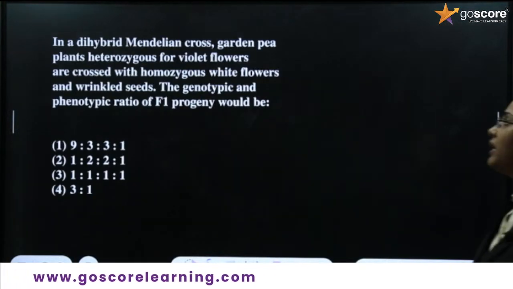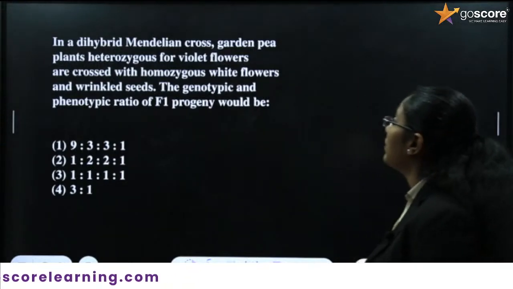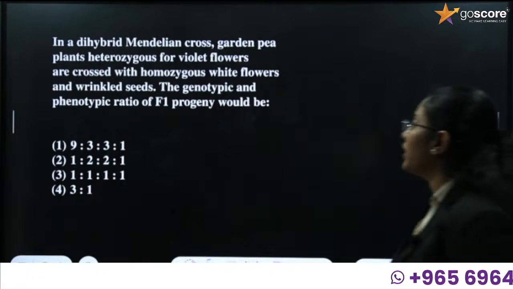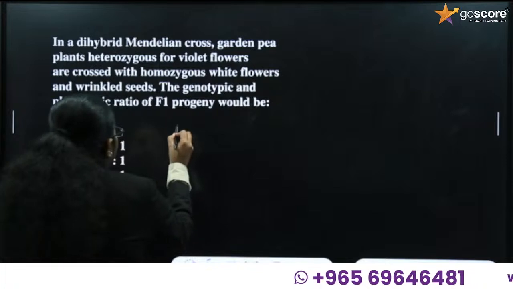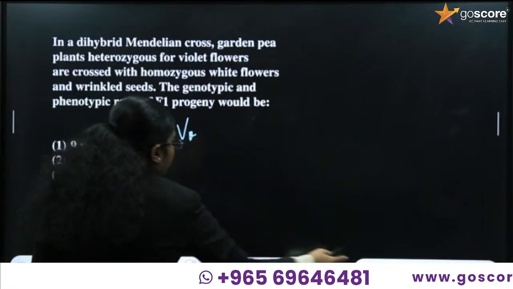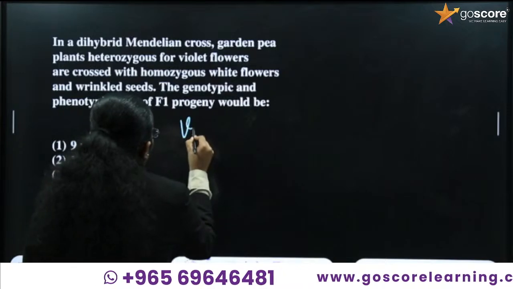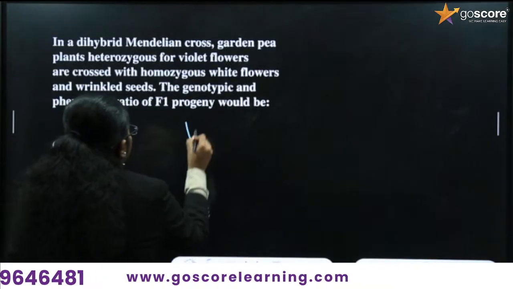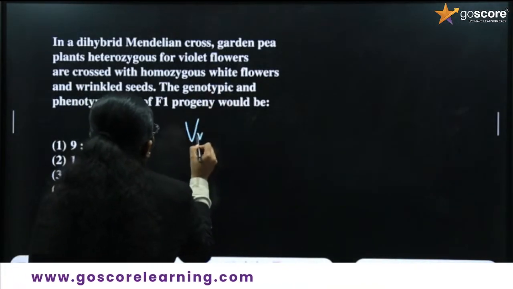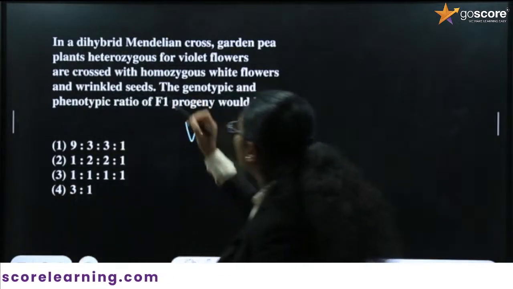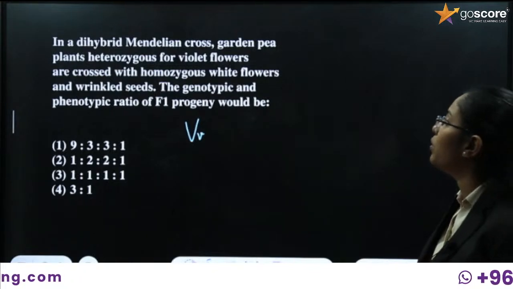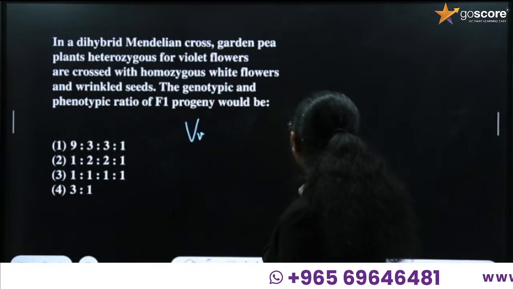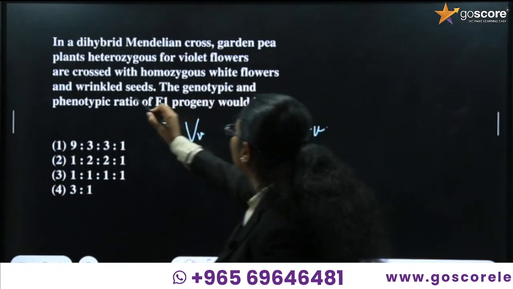In a dihybrid Mendelian cross, garden pea plants heterozygous for violet flowers. Heterozygous for violet flowers means it can be written like this, capital V. You have to write the genotype from the question. Capital V is crossed with, not capital V, small v is the genotype. The heterozygous flowers are crossed with homozygous white flowers. So, what are the white flowers? It is always small v, small v. And with wrinkled seeds.